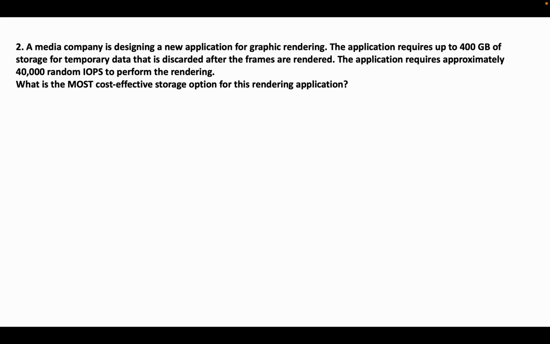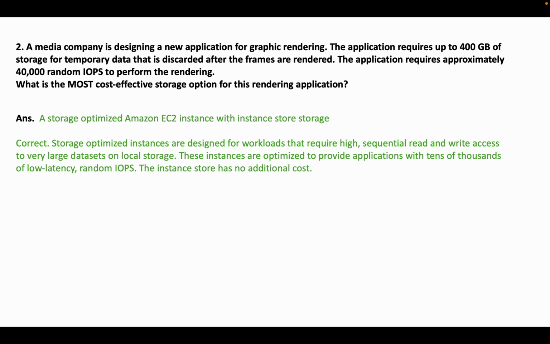We know that there are different types of storage systems, so we have to select one of them. The best option for it is a storage optimized Amazon EC2 instance with instance storage.